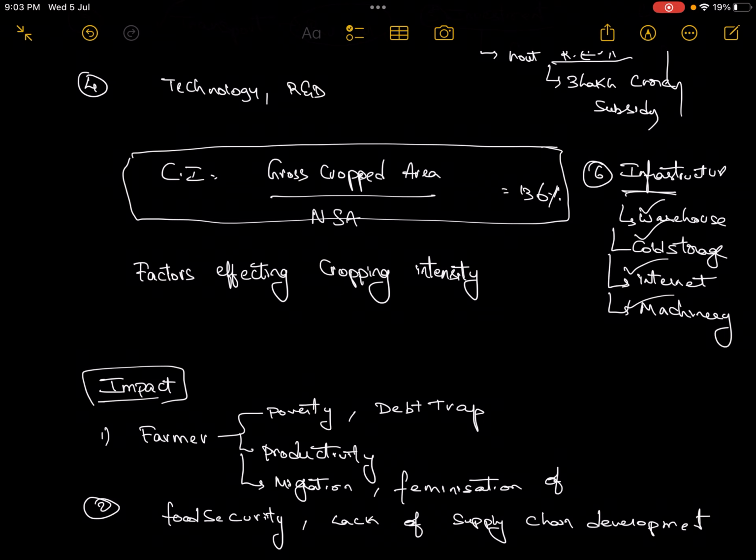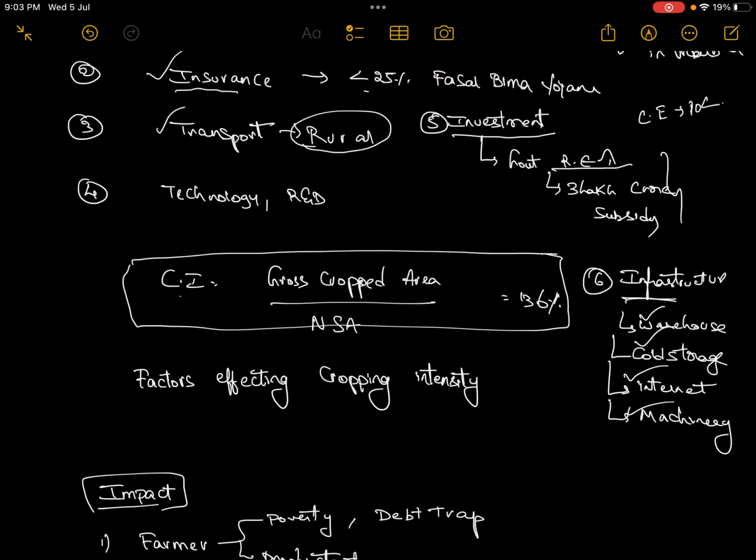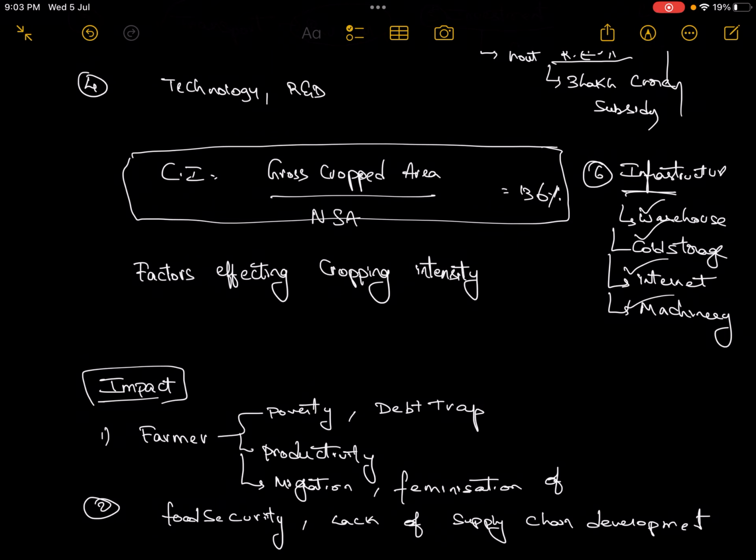If they ask you what are the factors affecting the cropping intensity in India, you should be able to write the same factors. Now, what is cropping intensity? It is 136% in India. It is given by the formula gross cropped area by net sown area.